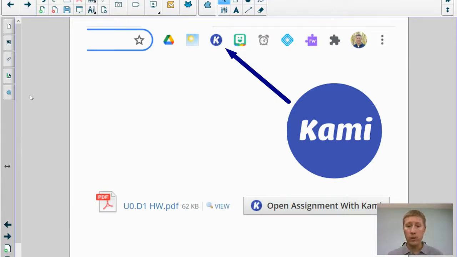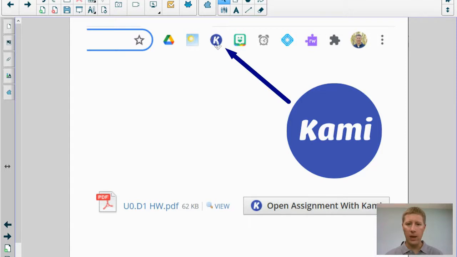Hopefully most of you have used this in the past. I believe most teachers use this or have used this. So it's an extension, it's an app, it's a website, all rolled into one. Okay, so it is also pushed out onto your Chromebooks. So it should already be there as an extension. If it's not, you'll need to add that. Let me know and I can help you through that.